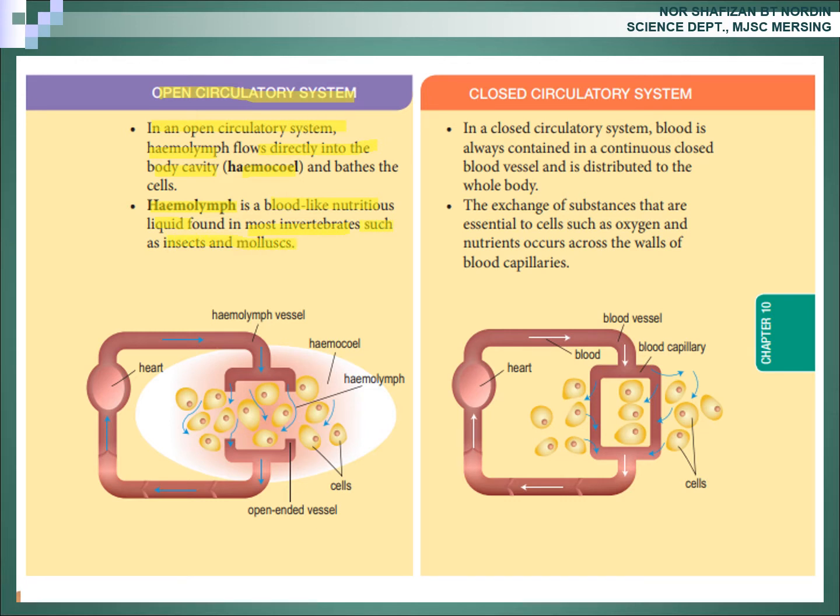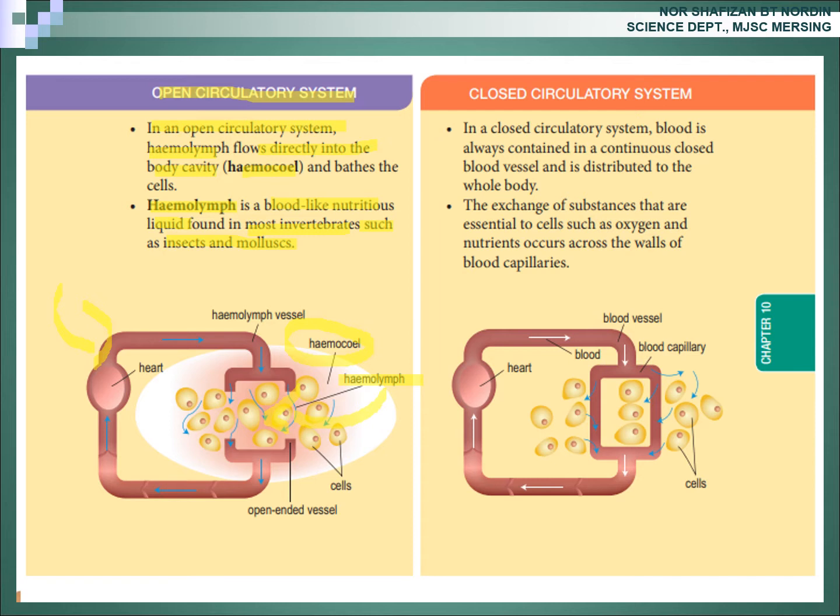Okay, so look at this diagram. In open circulatory system, what happened to the hemolymph? Hemolymph will flow directly into the body cavity, known as hemocoel. So everybody should remember that hemolymph is a blood-like nutritious liquid.